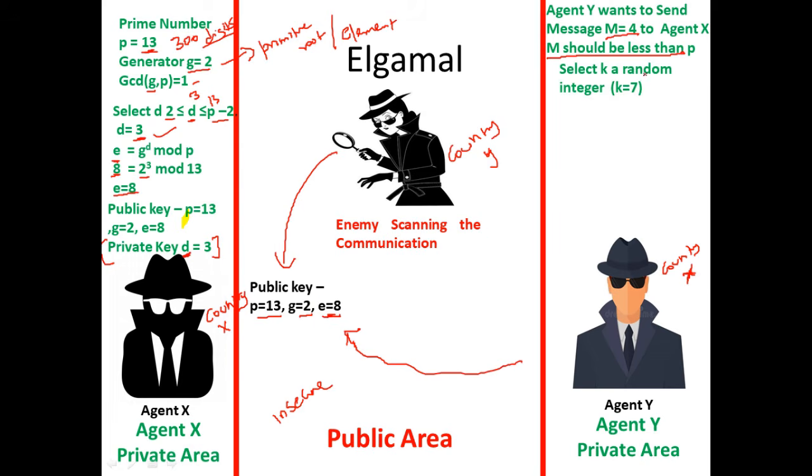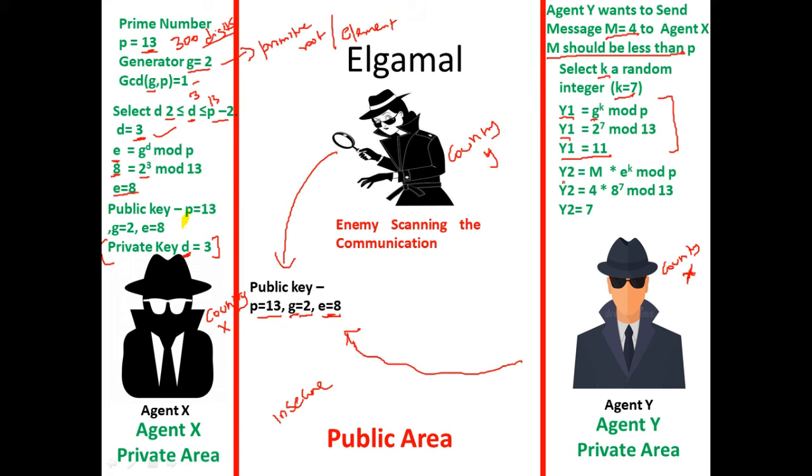And now he selects K, a random integer. Any random integer he selects. K is very secret to agent Y. We have assumed K to be 7. And now he computes two values. One is Y1. Y1 is nothing but generator G, which is published by agent X, G power K, K is 7, mod P, P is published by agent X, that is 13. So he computes Y1 to be 11. Again the generator and P, he gets from the public key of agent X. And 7 is some random value he selects.